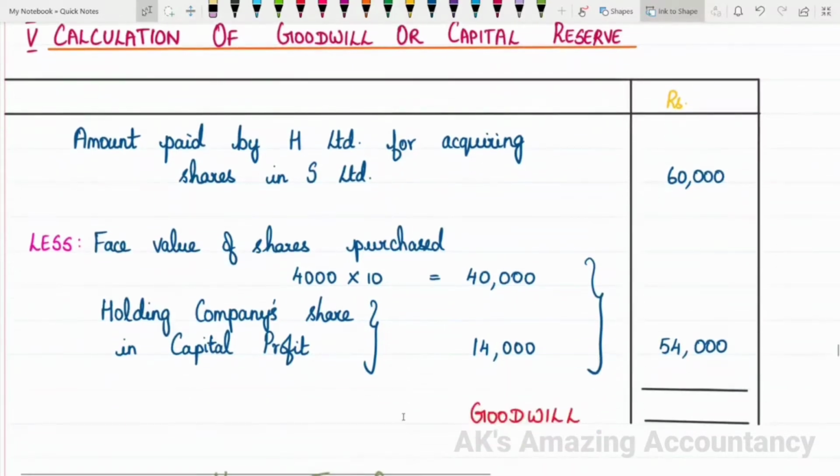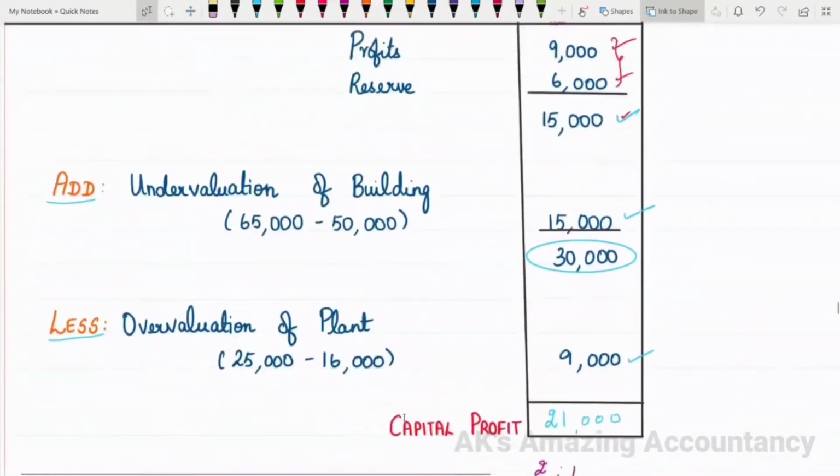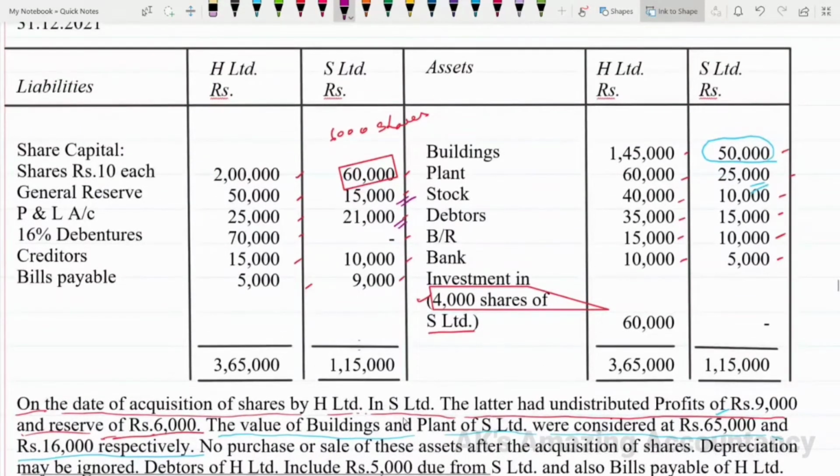For this purpose, first we have to take the amount paid by the holding company for acquiring shares in the subsidiary company. Amount paid by holding company H Limited for acquiring shares in S Limited. Let us just have a look at the problem for this purpose. So we have to see the asset side, investment. On the asset side, you are given investment in 4,000 shares of S Limited, 60,000.